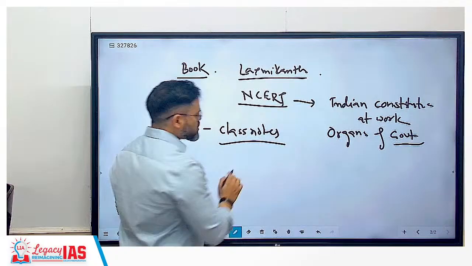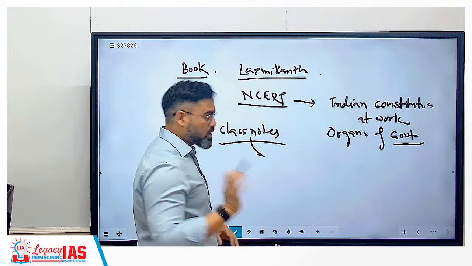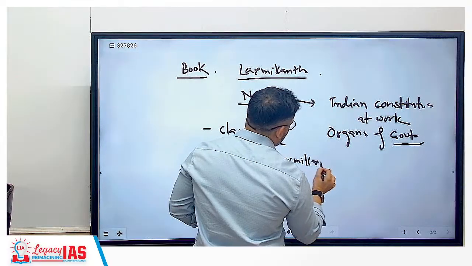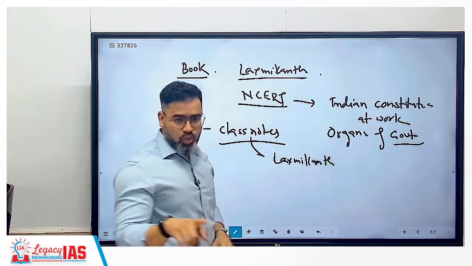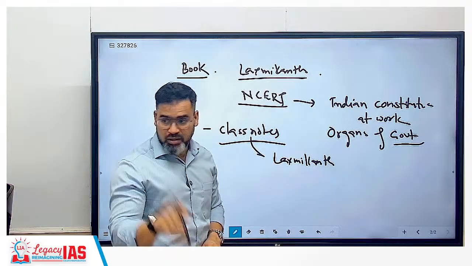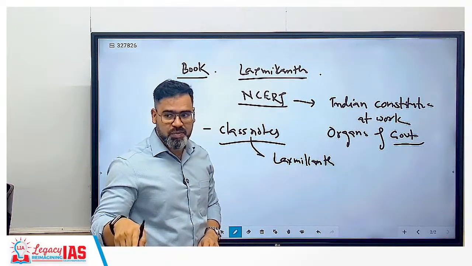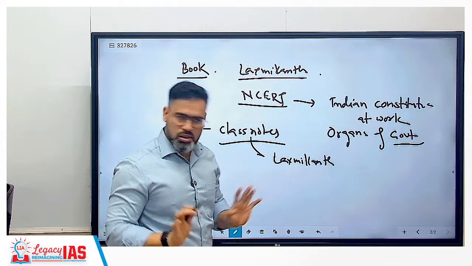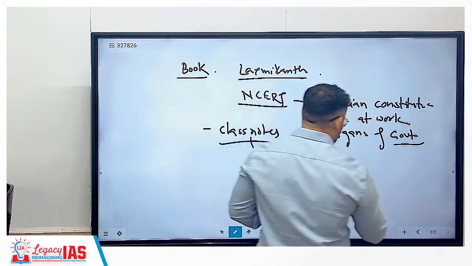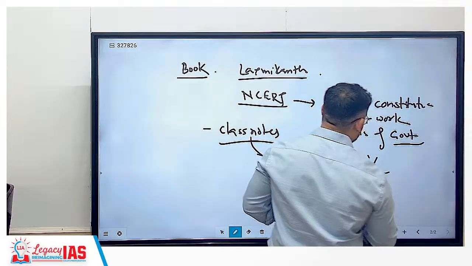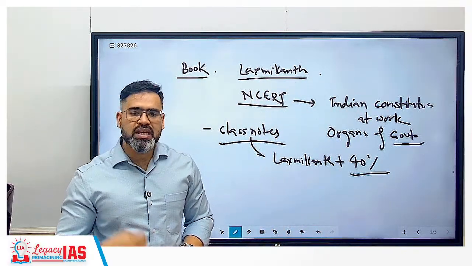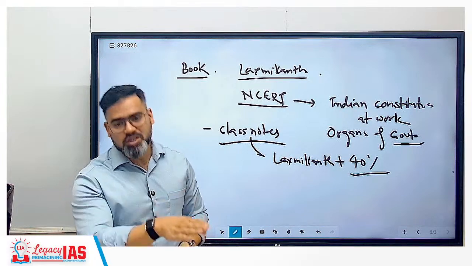So what will be covered in the class notes? Whatever is in the Lakshmikant, the relevant portions for the exam, I am not talking about 100% of Lakshmikant, that will definitely be covered in the class notes. Plus around 40% extra you will get. 40% extra, because not everything is given in Lakshmikant from the mains perspective.